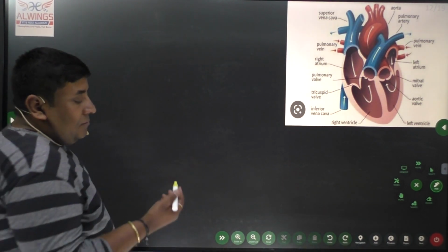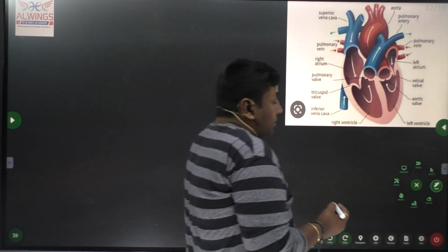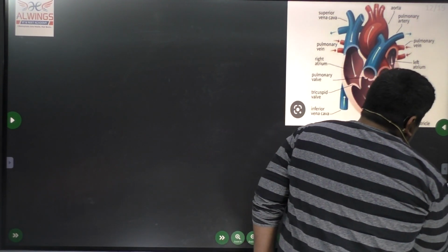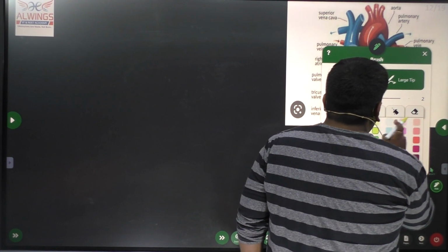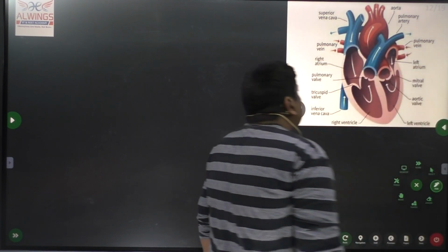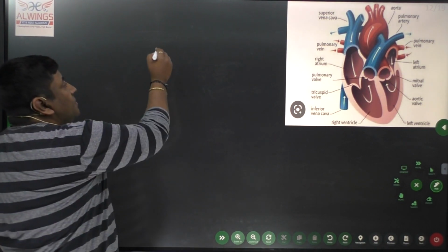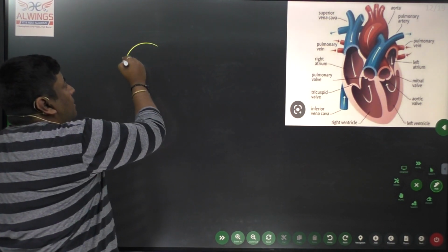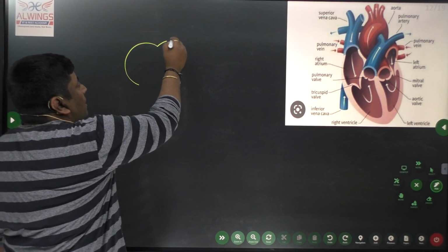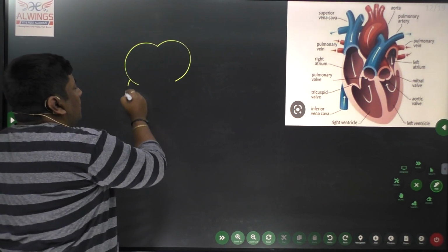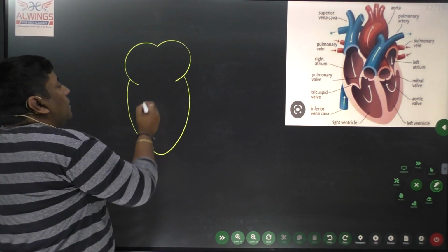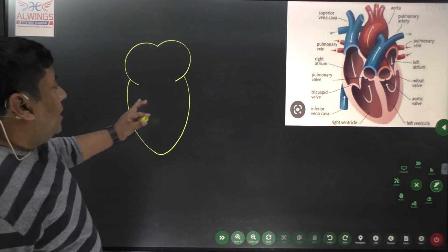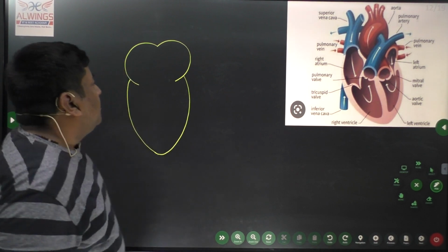Again, to understand the major parts, similarly we have the right auricle, left auricle, right ventricle, and left ventricle. Here I'm not drawing the entire thing, but roughly a few things.